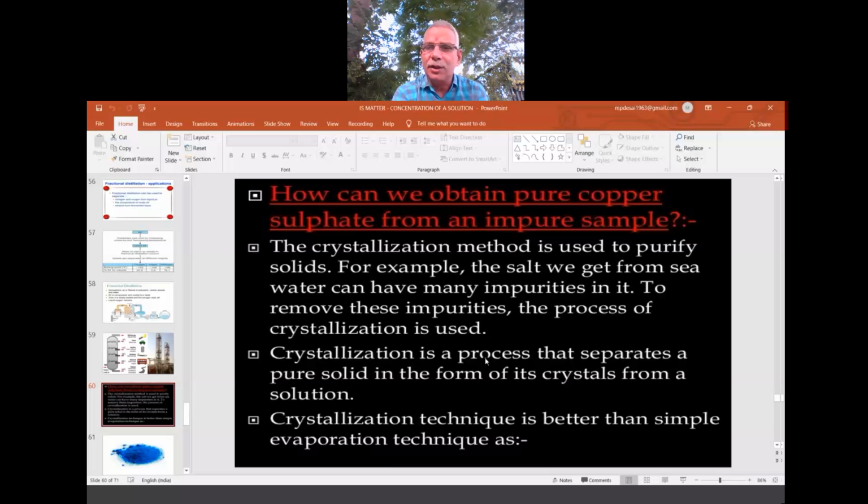Sulfuric acid takes out the water content or any other impurity. Then we filter, and after the filtration we evaporate. After certain evaporation we keep it aside, and on its own solid crystals of copper sulfate separate out.